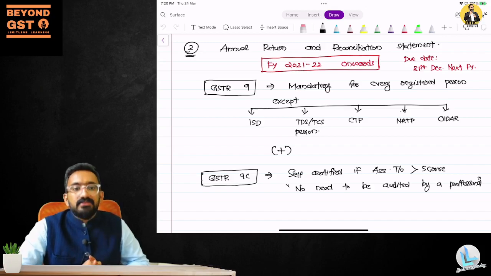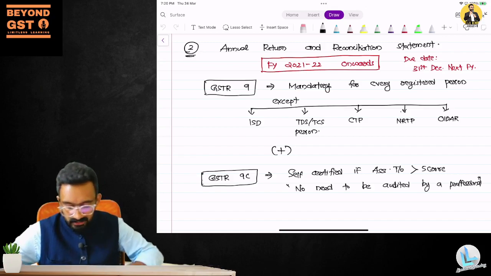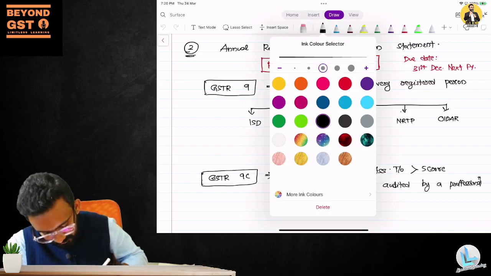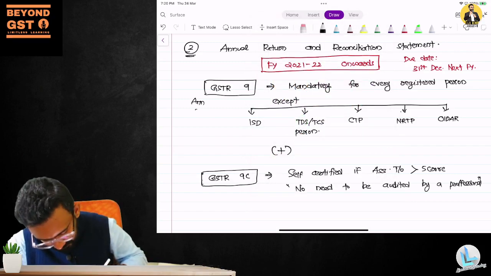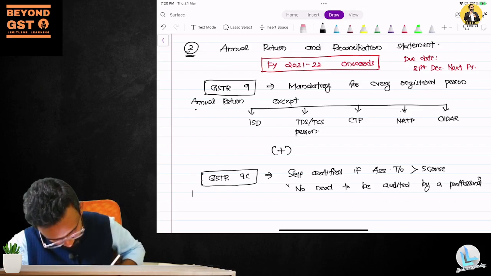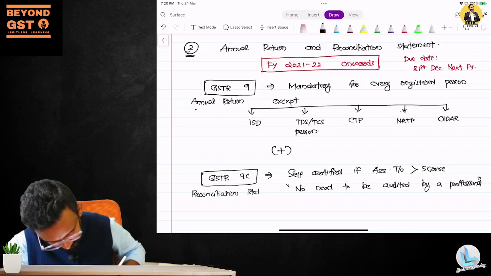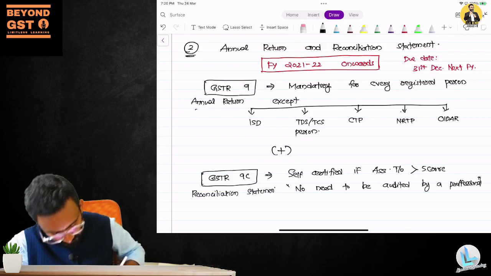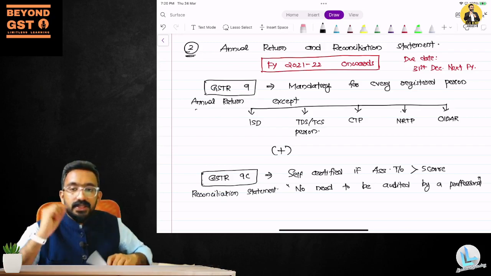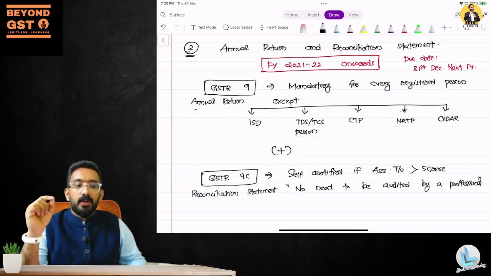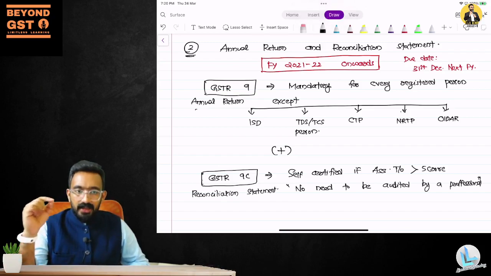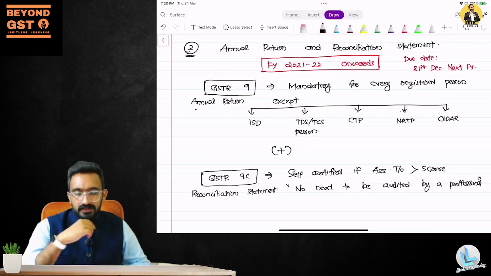When they are preparing the statement, they need to have a reconciliation statement. GSTR 9 is an annual return. This is a reconciliation statement. Earlier, this reconciliation statement needed to be audited by a chartered accountant or a cost accountant, and only then could they upload it.